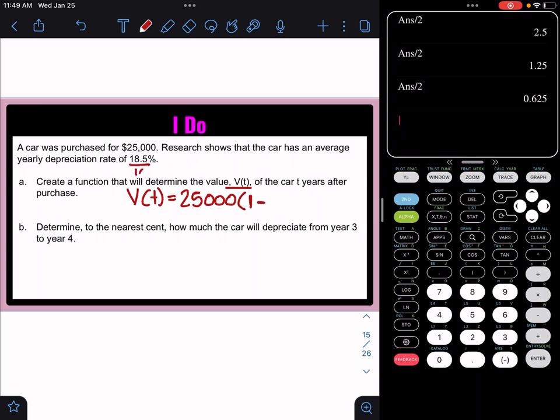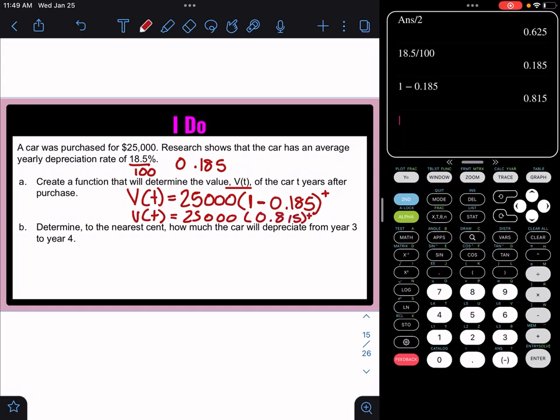Then we're depreciating, which means we're going to do 1 minus. I have to turn this percent into a decimal by dividing by 100. And that will get me 0.185. After t years, so I'm going to put t as my exponent. And what is 1 minus 0.185? That is v of t equals 25,000 times, in parentheses, 0.815 raised to the t power.